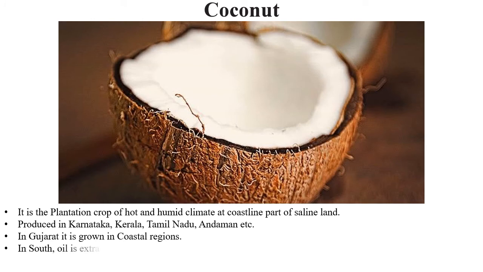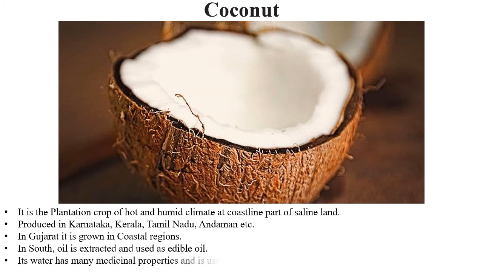In South India, oil is extracted and it is used as edible oil. It is not just used as edible oil, it is used for cooking, it is used for massaging, it is used on the head. Everywhere the coconut oil is used in South India. Its water has many medicinal properties and it is used as a health drink too.